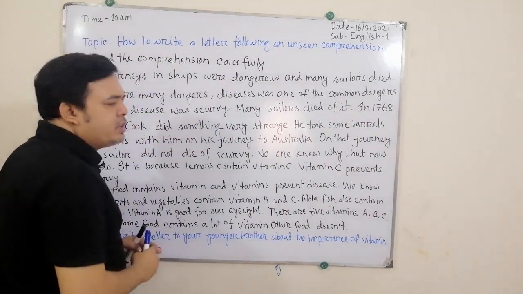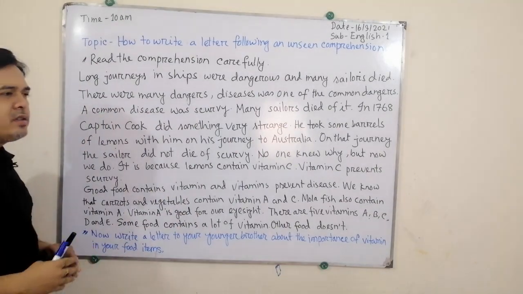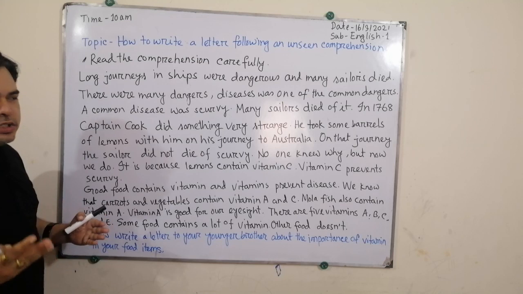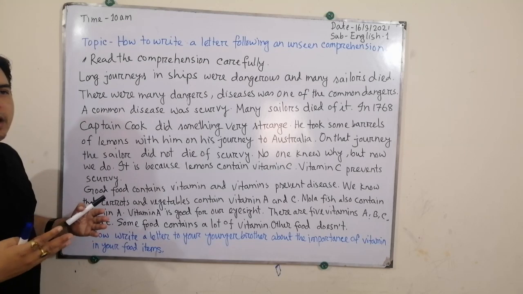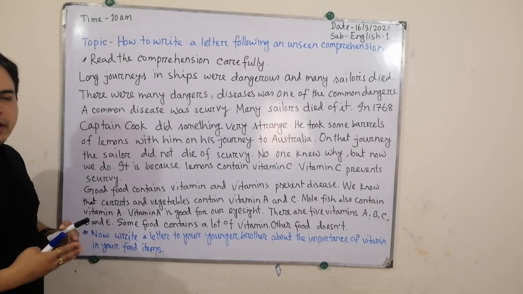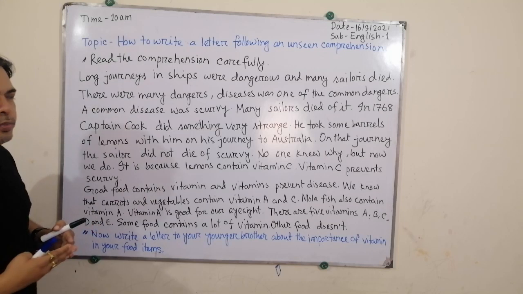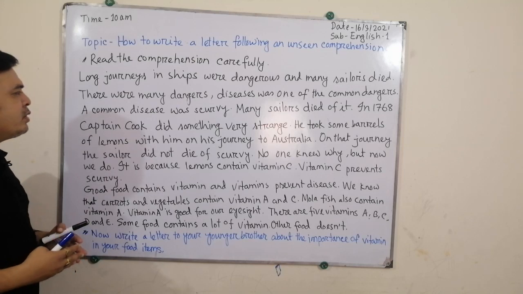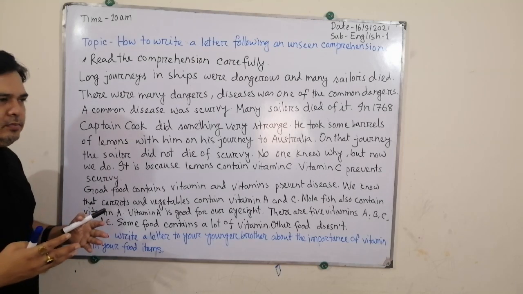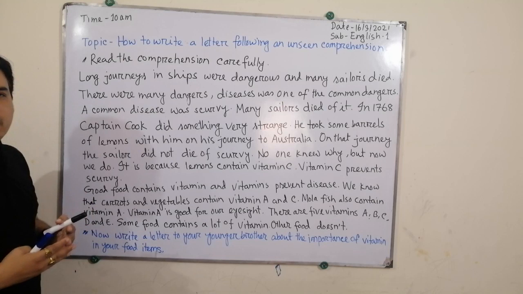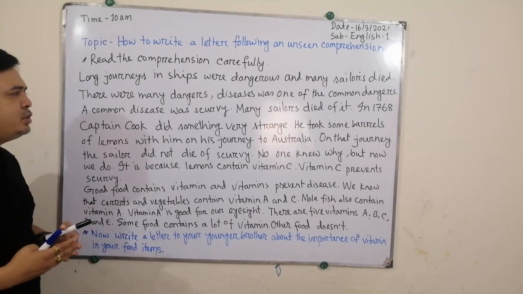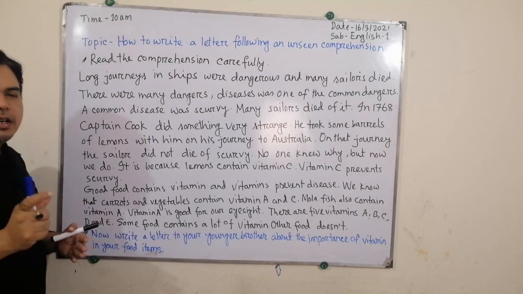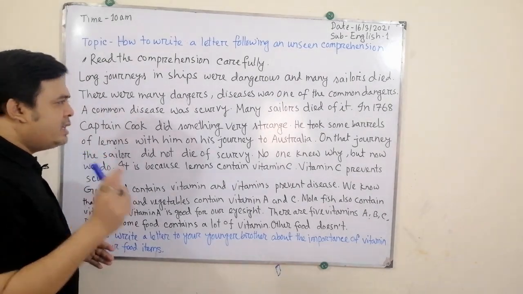The sea vessels were not that improved, the weather forecasting system was not that improved, they may fall into storms, and all the lands of the world were not known to them.